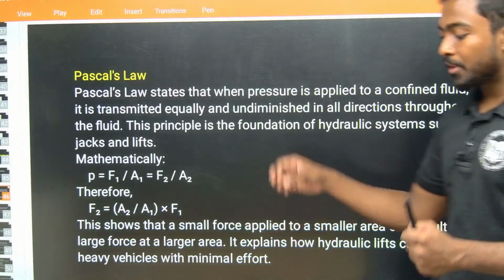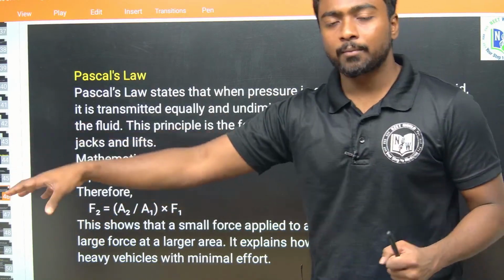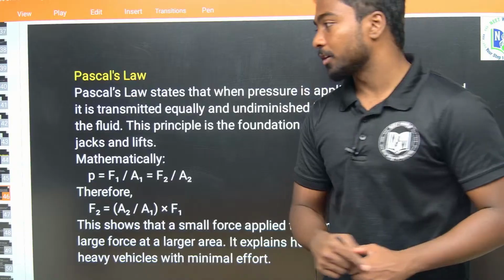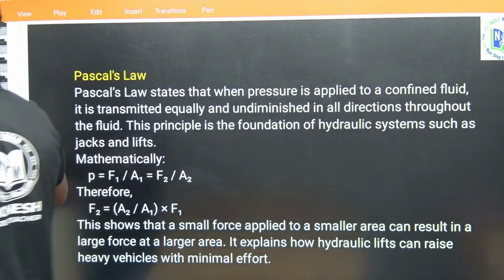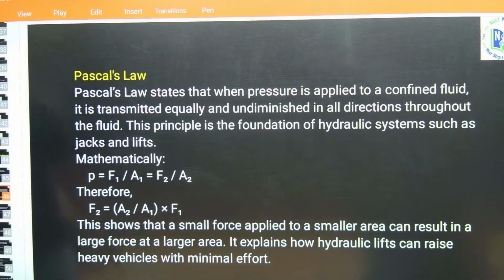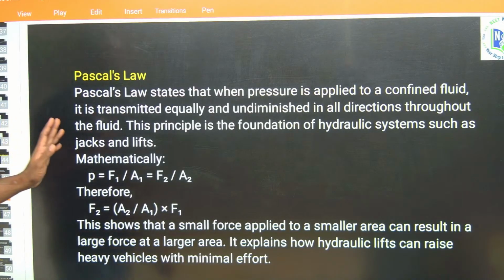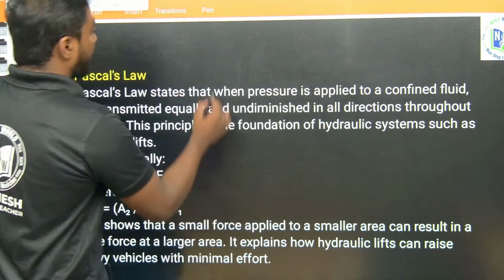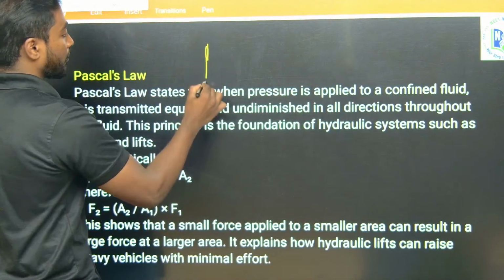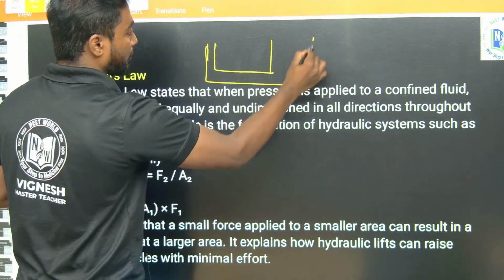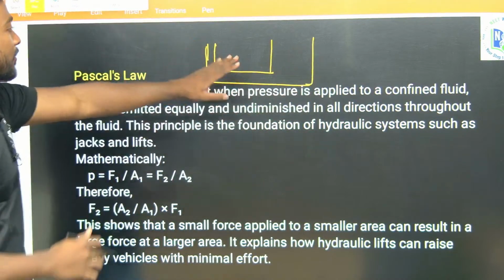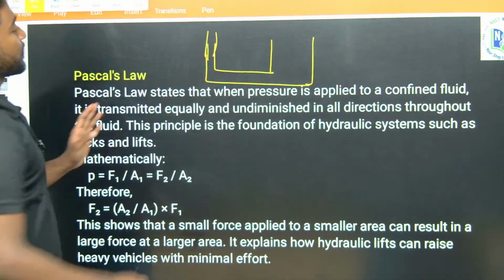If I apply some pressure at one end, the other end also gives the same pressure. The mathematical formula: we know pressure is force by area. Let me take a pen to show the working mechanism.